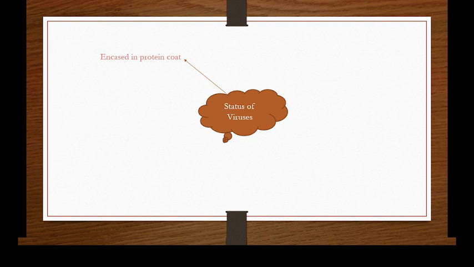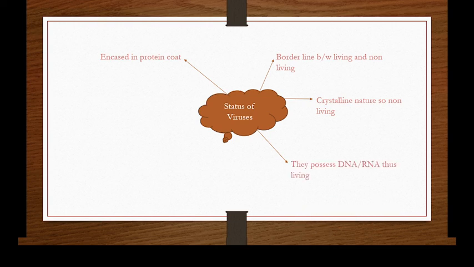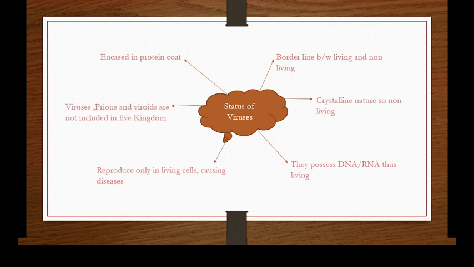All viruses are encapsulated by a protein coat, and they are considered a borderline between living and non-living organisms, because they have a crystalline type of structure, so they resemble non-living organisms, but they also contain DNA as well as RNA, thus they resemble the living organisms as well, and they can reproduce in living cells and cause diseases. Viruses, prions, and viroids are not included in the five kingdom system of classification.